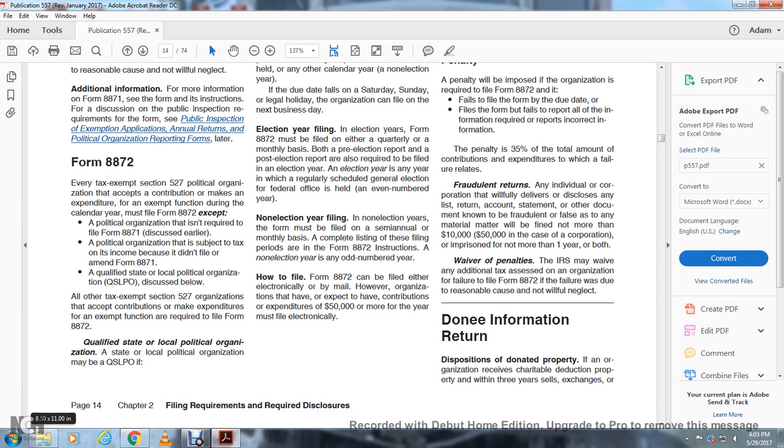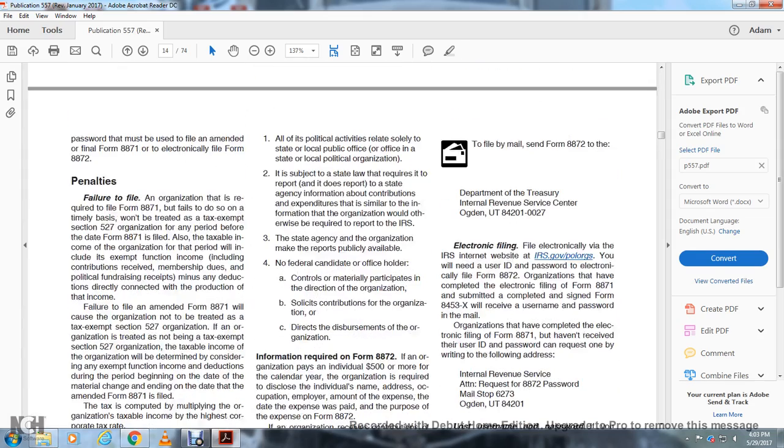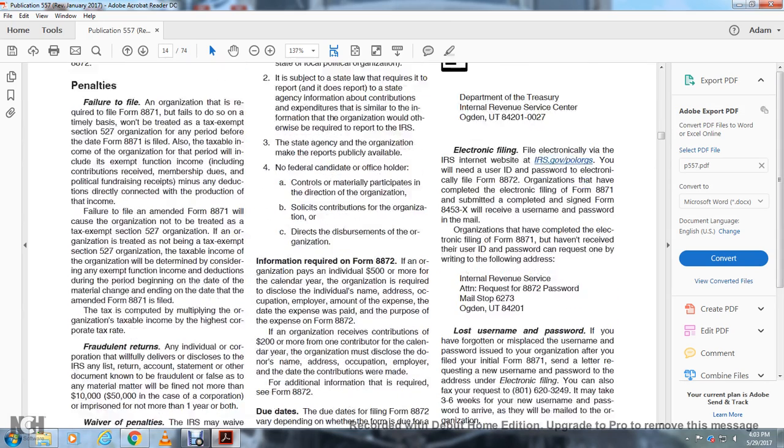Qualified state and local political organizations. A political organization is a qualified state or local political organization if, one, all of its political activities relate solely to state or local public office or to the office of a state or local political organization. Two, if the state or local law requires a report and the organization reports to the state agency information about contributions and expenditures similar to the information the organization would otherwise be required to report to the IRS. Three, the state agency makes the reports publicly available. And four, no federal candidate or office holder contributes material to, participates in the direction of, or directs the disbursements of the organization's listed contributions.